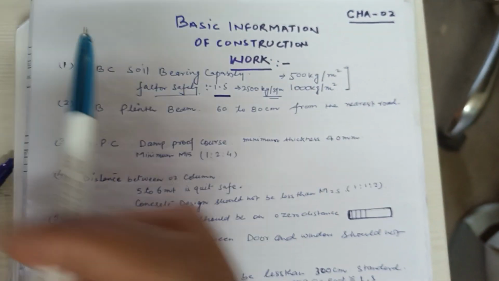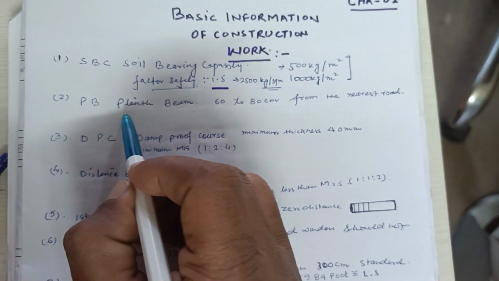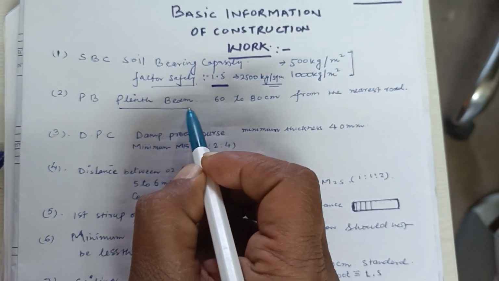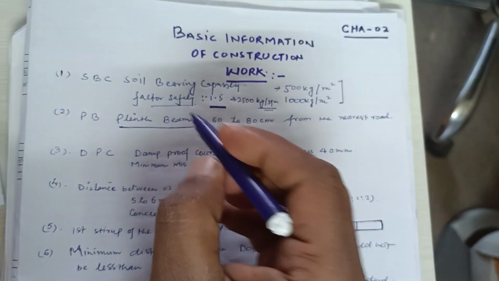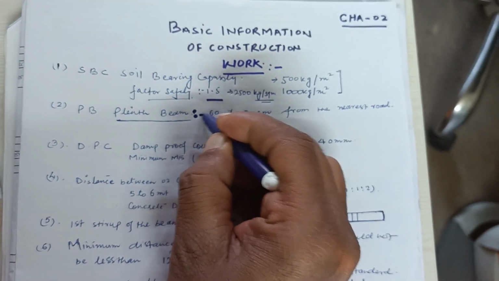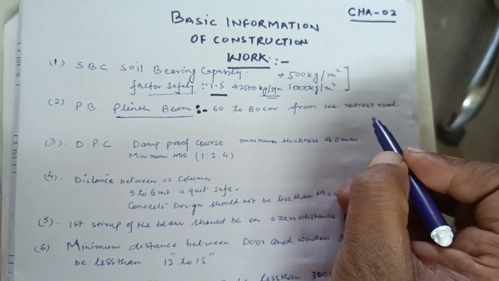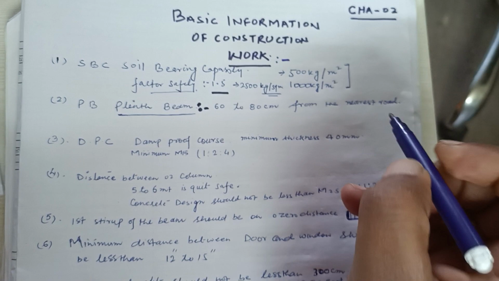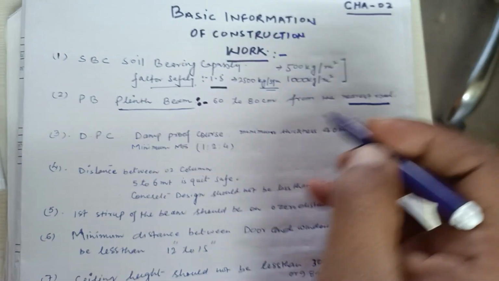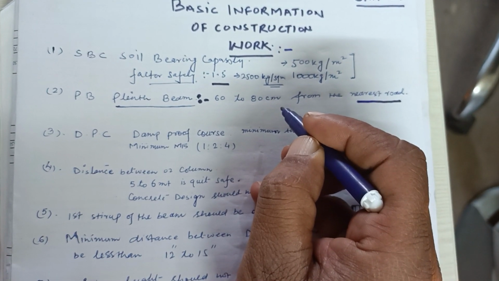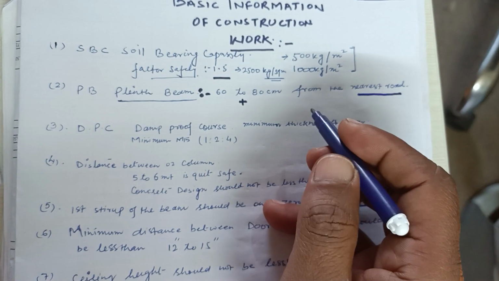Now the next point is PB, meaning plinth beam. Plinth beam should not be below 60 to 80 centimeter from the nearest road. It should be minimum 60 to 80 centimeter higher, plus from the nearest road.